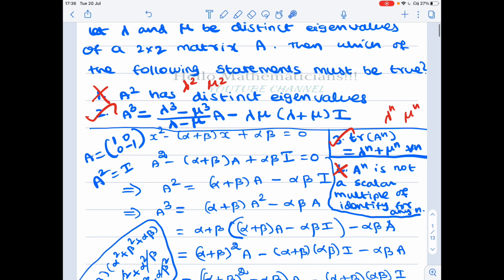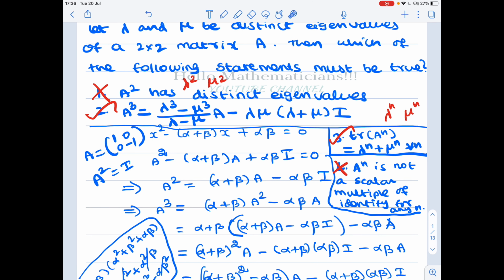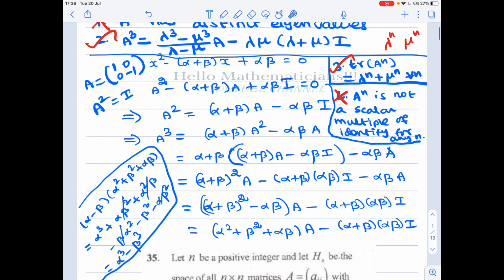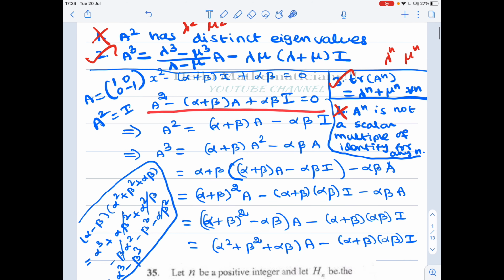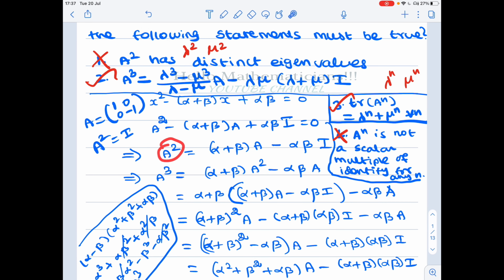By the Cayley-Hamilton theorem, A satisfies its characteristic polynomial. Therefore you get A squared minus (alpha plus beta) times A plus alpha beta times the identity matrix equal to 0. From this you calculate A squared: A squared equals (alpha plus beta) times A minus alpha beta I. So you got an expression for A squared. Now you can find it for A cubed, A power 4, any higher powers by multiplying by suitable powers. So I want A cubed, so I multiply by A on the left hand side as well as the right hand side. On the left hand side I get A cubed, on the right hand side A squared becomes A cubed... A becomes A squared, I becomes A.